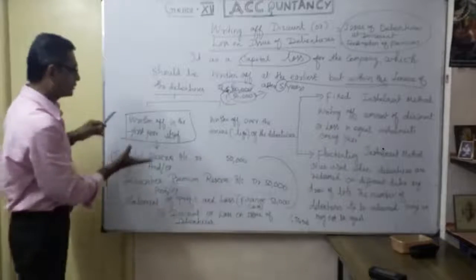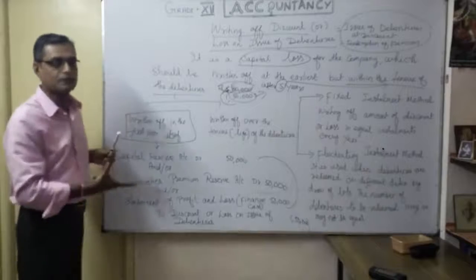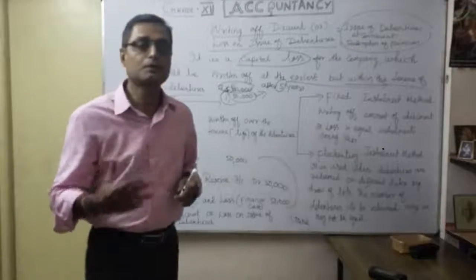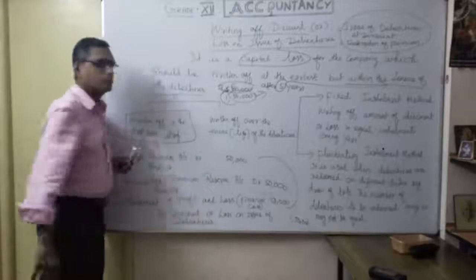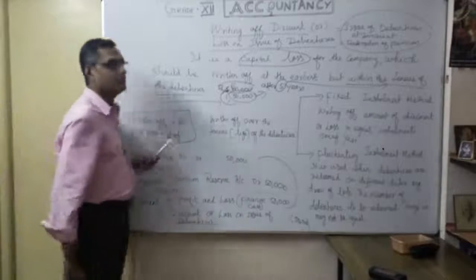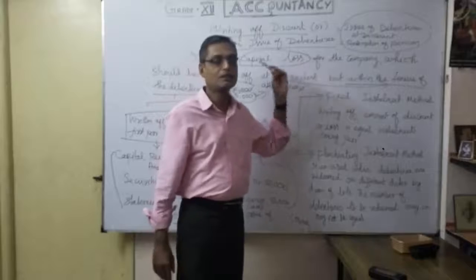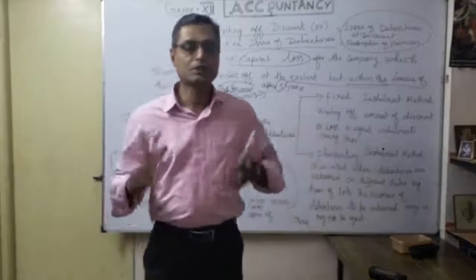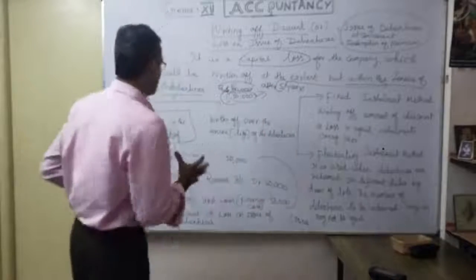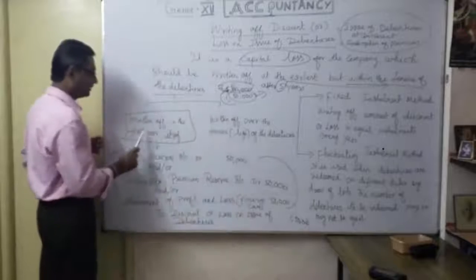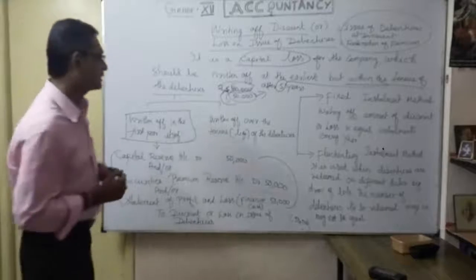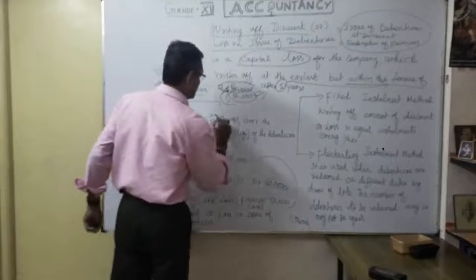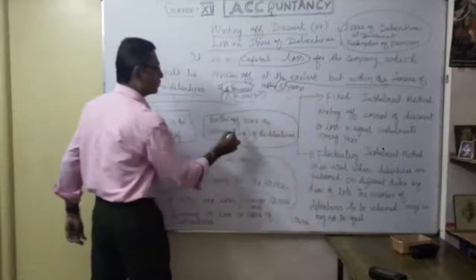It depends on the availability of the capital reserve, the securities premium reserve and the statement of profit and loss. These three heads of accounts are utilized for whatever loss or discount on issue of debenture. This is written off in the first year itself; that is one part. The second category is that we can write it off over the tenure life of the debenture.